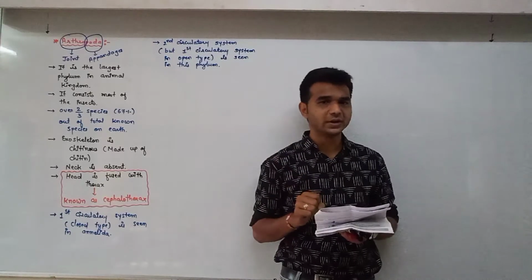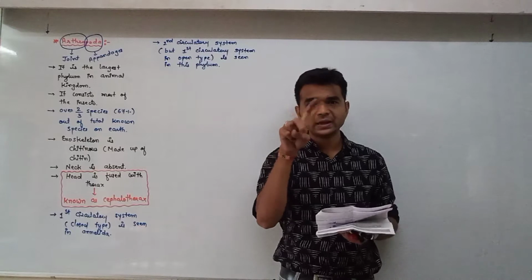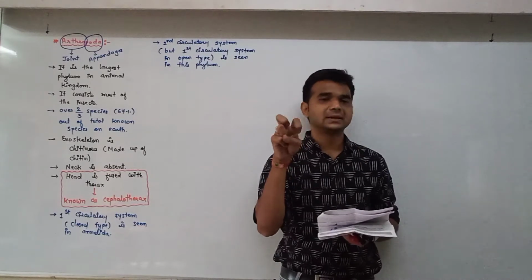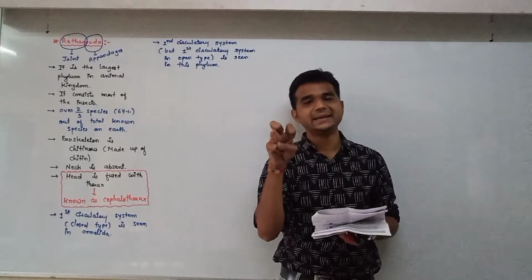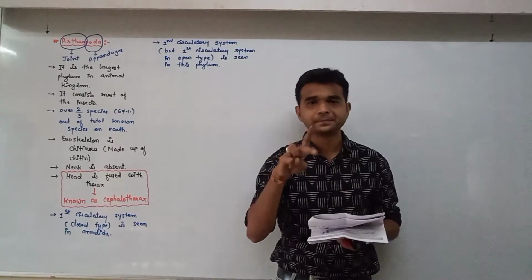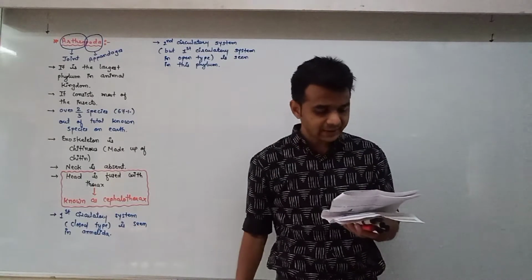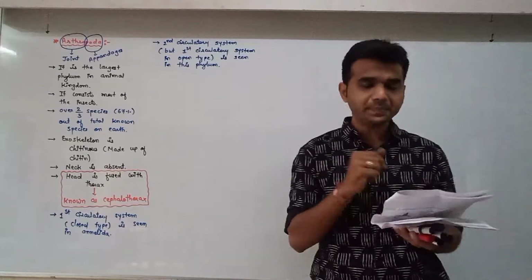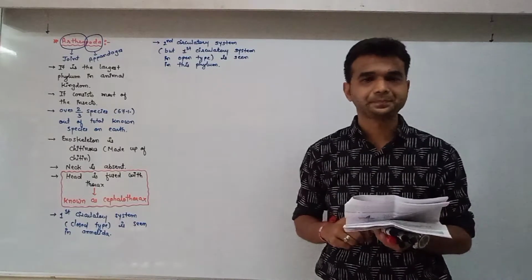Cockroach is omnivorous. On its head, two hair-like structures known as antennae are there, and with the help of antennae, it searches for food.